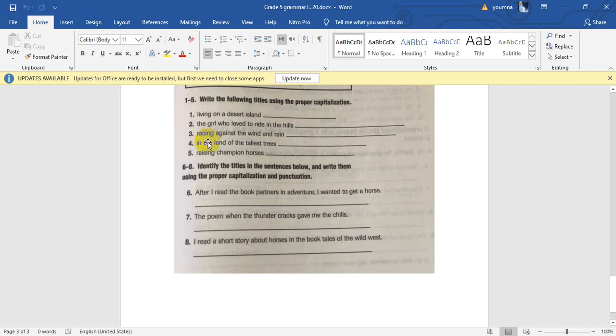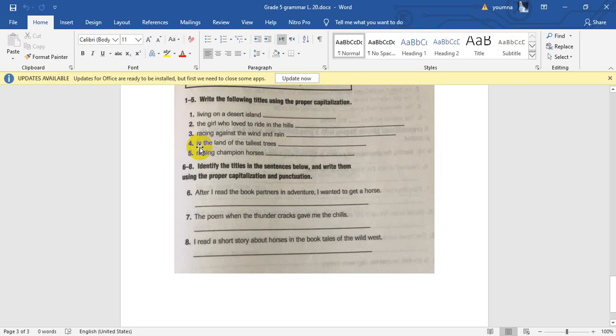Racing, it will be capitalized. Against is a preposition, so it will be a small letter. The, an article in the middle, so it will be a small letter. Wind, capitalized. And, conjunction in the middle, so it will be a small letter. Rain, it will be capitalized.